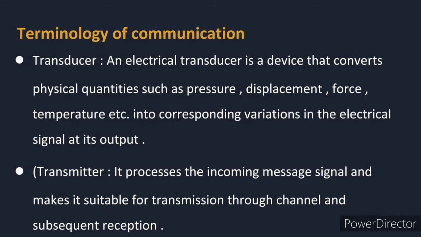First, the transducer. A transducer is an electronic device that converts any physical quantity into an electrical signal. Now the question is, which physical quantities? Temperature, pressure, displacement, force. These are the physical quantities. Now, for example, the transducers.